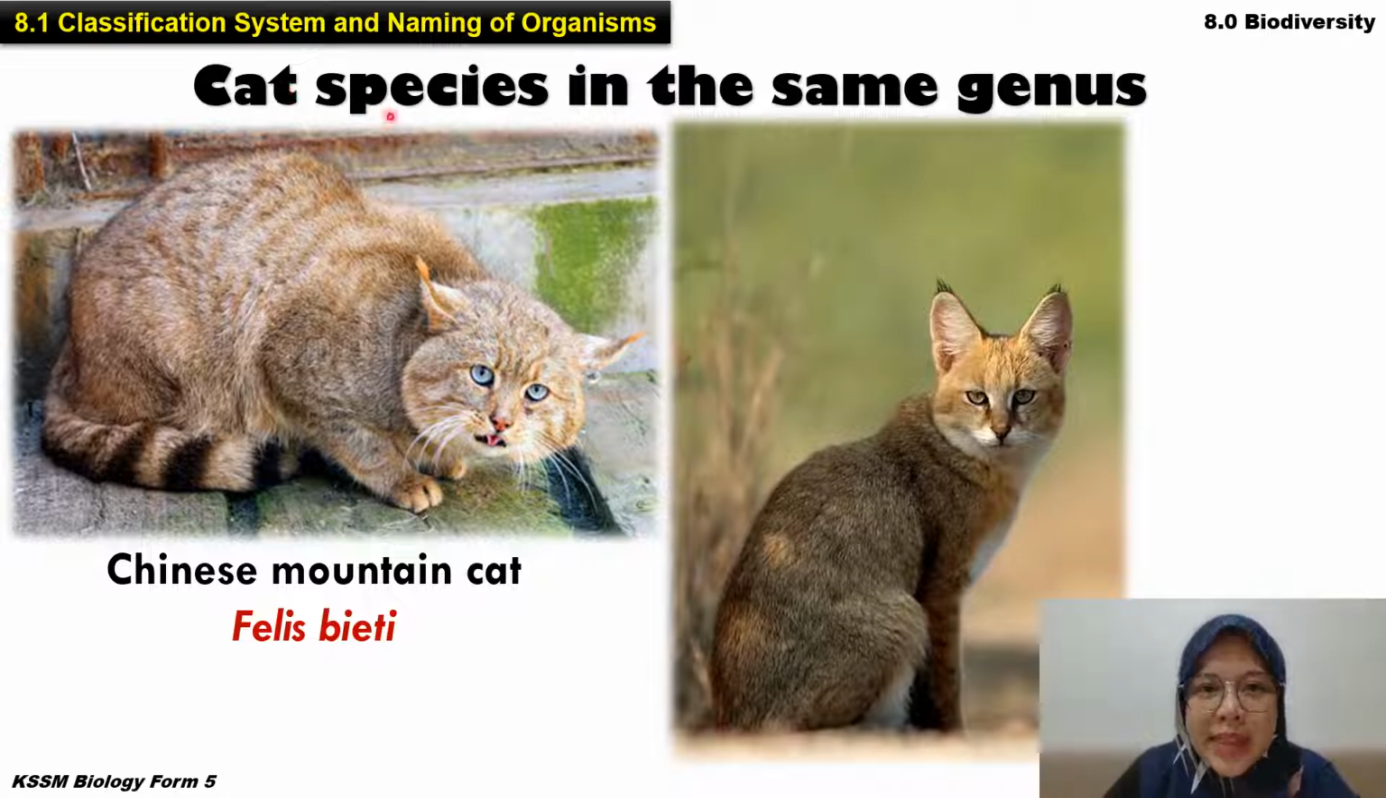So cat species in the same genus. Okay, you tengok in the world, there is a lot of cat. And you know what? There is not only one species of cat, there are many species of cat. But all the cats belong in the same genus. So macam mana kita nak tahu? You tengok nama dia. Okay, this one, Chinese mountain cat, nama yang common. Okay, tapi this one, the scientific name is Felis bieti. Comelnya nama dia. So, Felis is the genus. Bieti is the species. Okay, next.